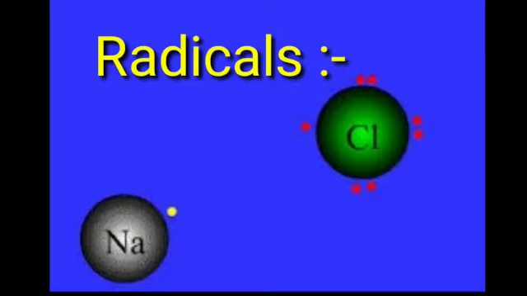Then what is meant by a radical? Radicals are a kind of entity. They are substances, and these substances can be either an atom or a group of atoms with a charge on it. If it is an atom, it will have a charge on it, and if it is a group of atoms which behave as a single atom, then again it will have a charge on the group. Radicals also have valency, and they take part in a chemical reaction as single units.